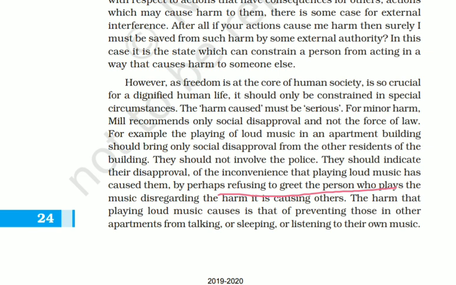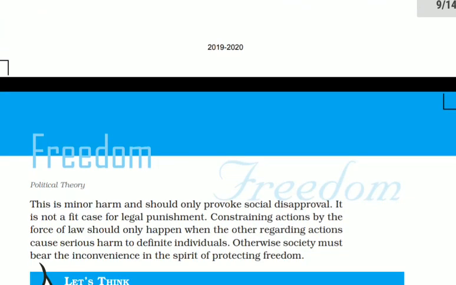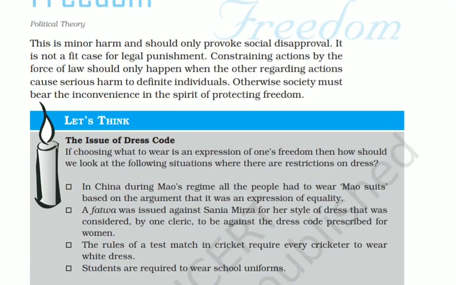In that way, through social disapproval, we can say that we are not accepting what you are doing. It is not necessary that in that minor case we should drag in politics or government. But if the person is causing major harm, or if the person is spreading hate about oneself, definitely we can use the help of external authority or laws, because it is causing major harm. It might cost our life also. So we can take the help of law in that case. John Stuart Mill is saying that if the harm is minor, we can use social disapproval to say that what you are doing is not good. It is not necessary that legal punishment should be given.